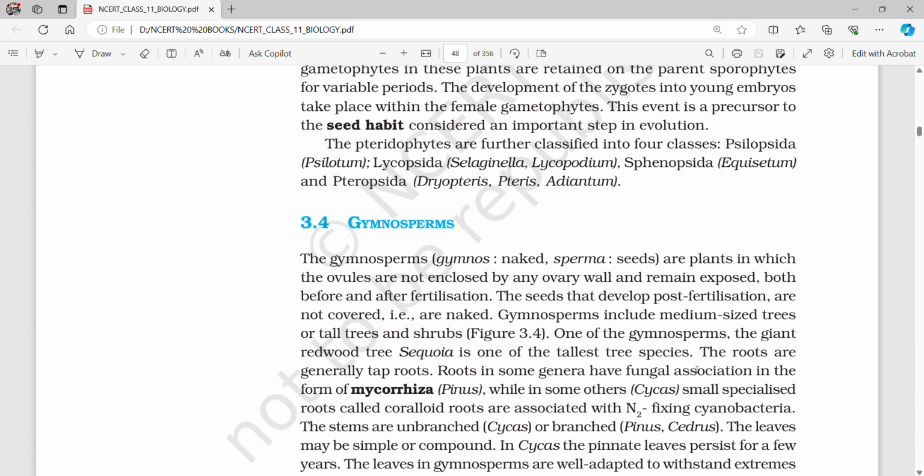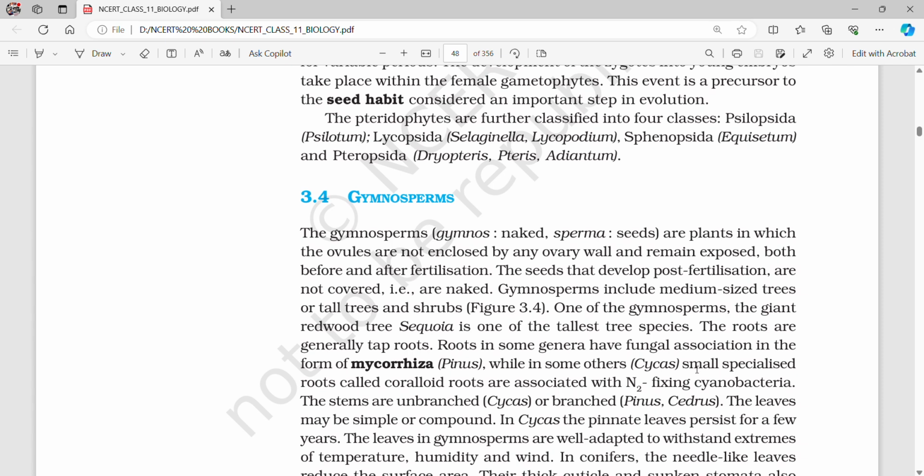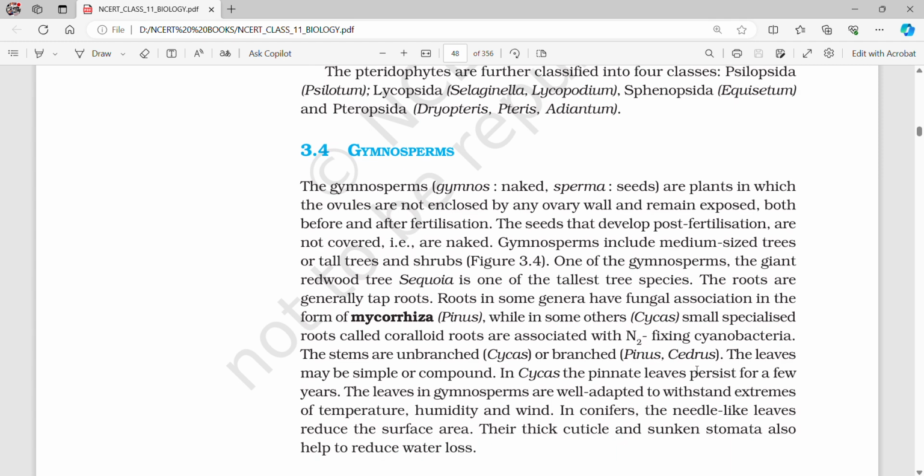3.4 Gymnosperms. The gymnosperms are plants in which the ovules are not enclosed by any ovary wall and remain exposed both before and after fertilization. The seeds that develop post-fertilization are not covered, that is, are naked. Gymnosperms include medium-sized trees or tall trees and shrubs. One of the gymnosperms, the giant redwood tree, Sequoia, is one of the tallest tree species.